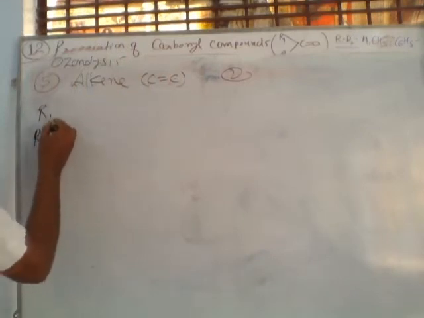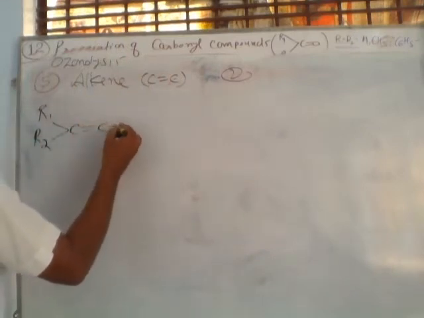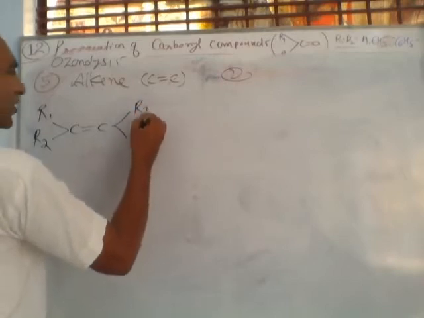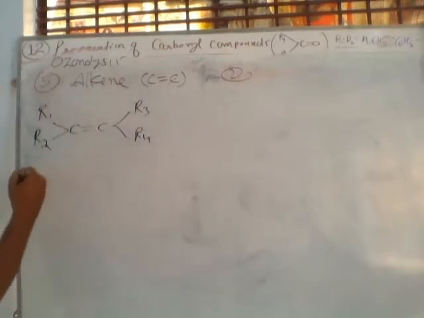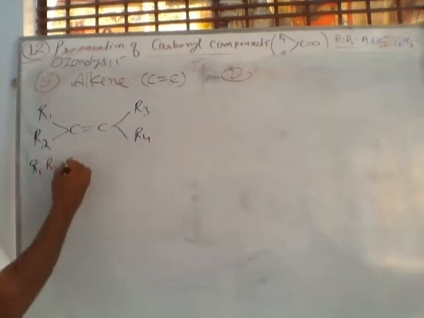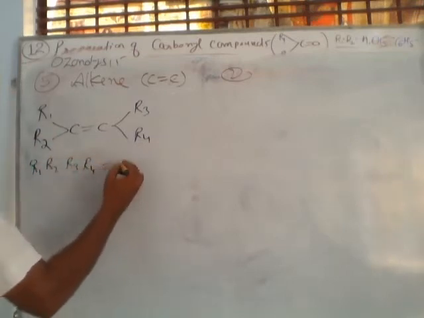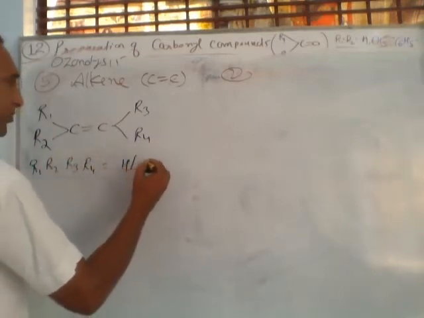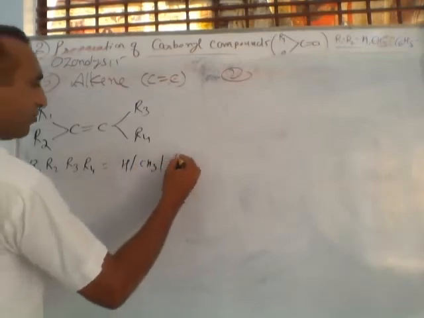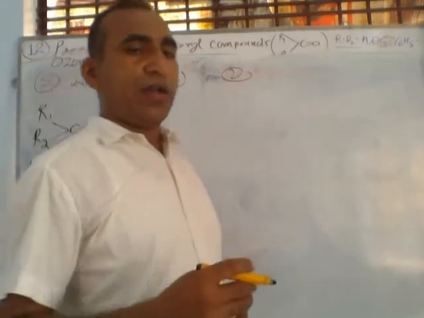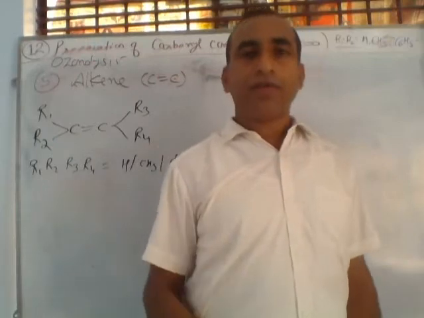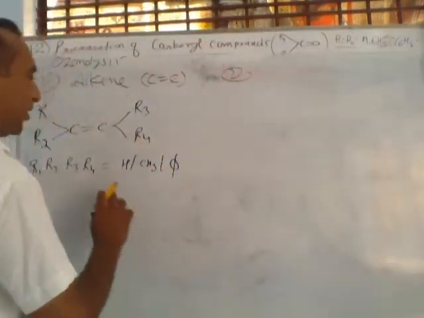R1, R2, C double bond C, and here R3, R4. These R1, R2, R3, R4 can be hydrogen, CH3, a benzene ring; you can take different types of alkyl group, or the same type.